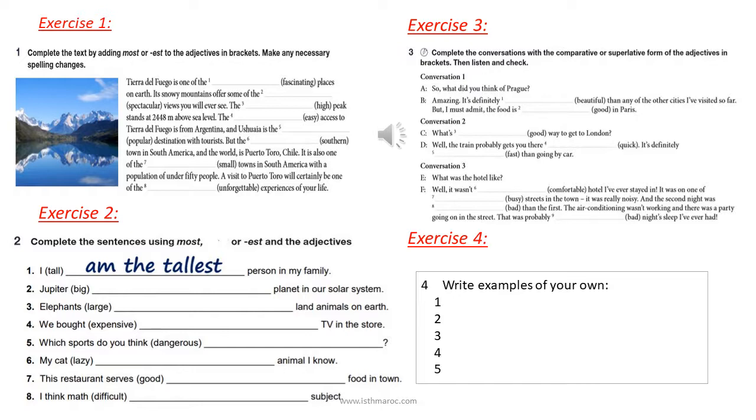Okay, this is the record for exercise 3. I think it's very simple, but of course, if you've got any problem, you can contact me, please. Exercise 4, write examples of your own. Please try to write down some examples, which I'm going to correct for you.